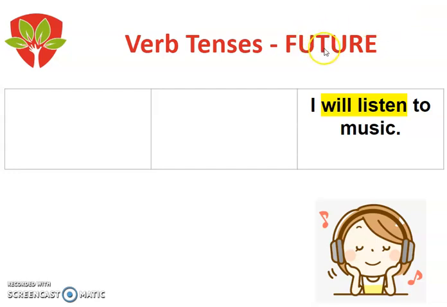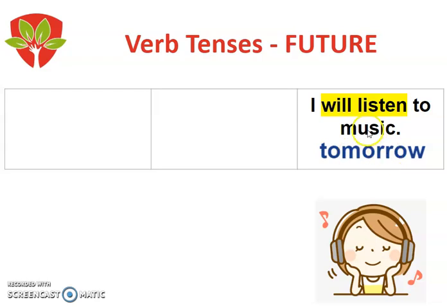In here we have the future. This sentence says, I will listen to music. We add will, guys, to the verb listen. So now we have will listen. I know, guys, she will listen to music tomorrow. Even though, remember that the word tomorrow is not part of the sentence.